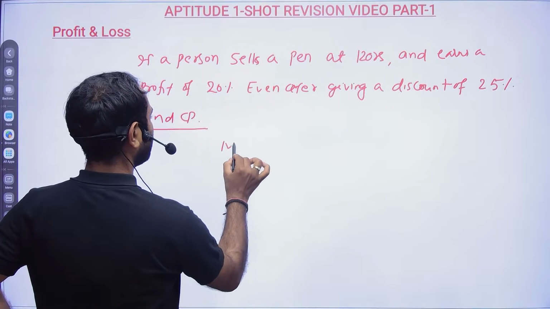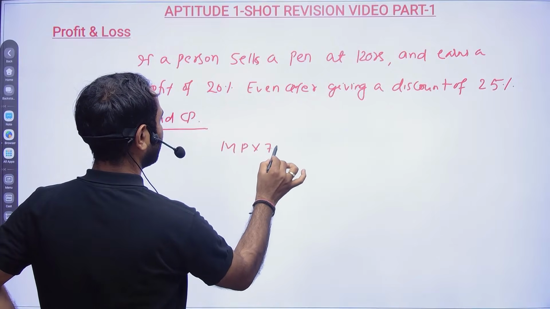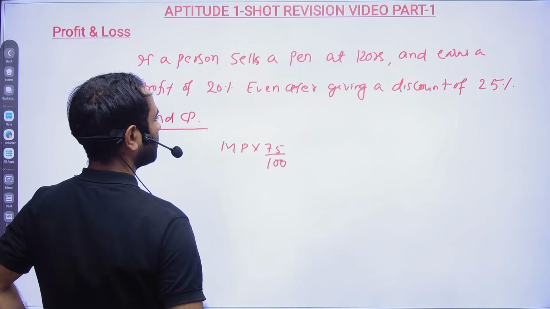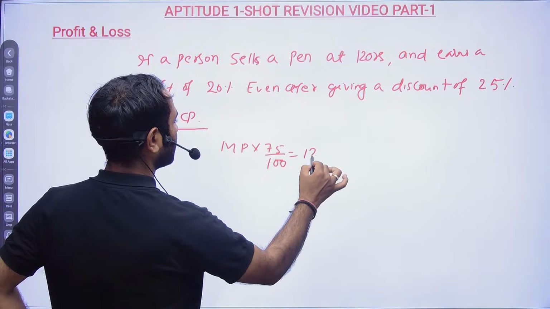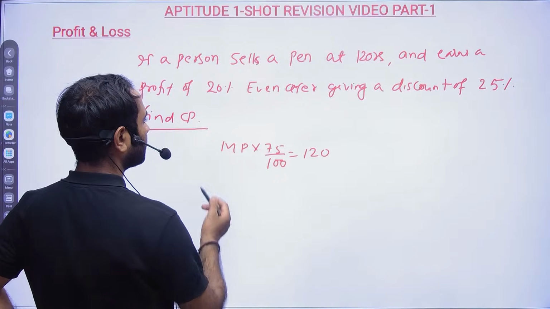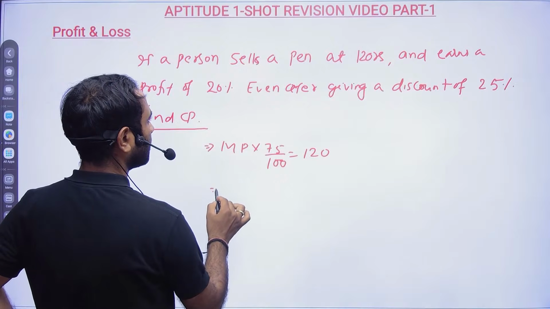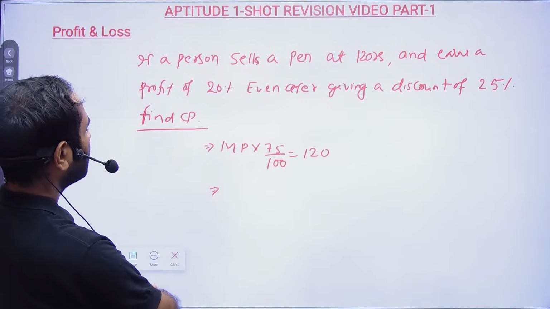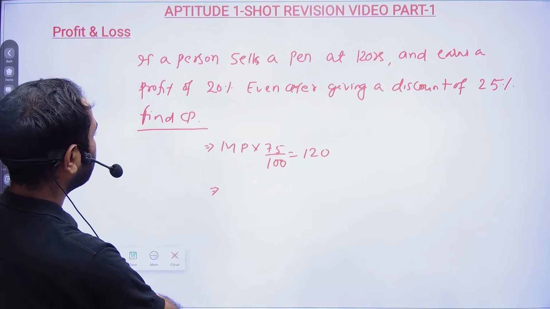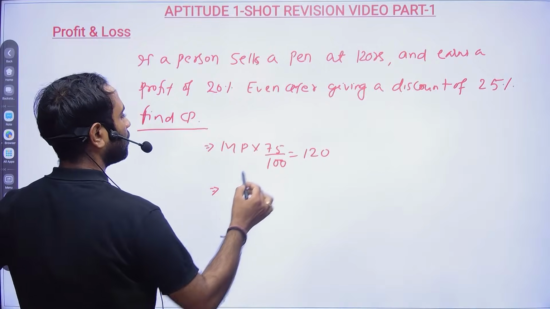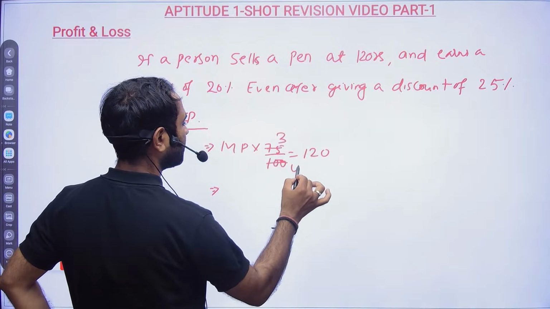So if you are selling at 75% of the marked price, then it is nothing but 120 rupees. There is some mistake here.